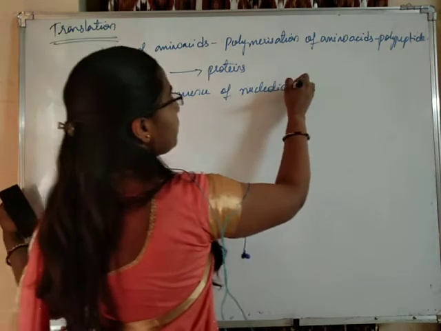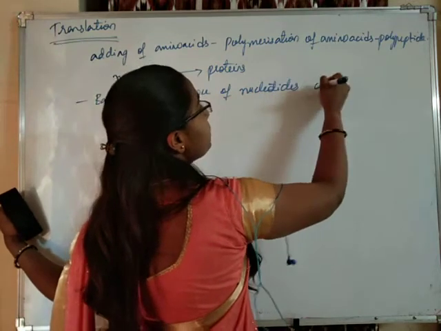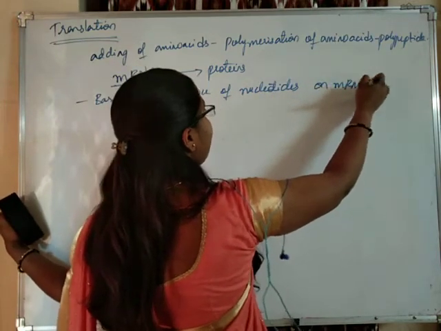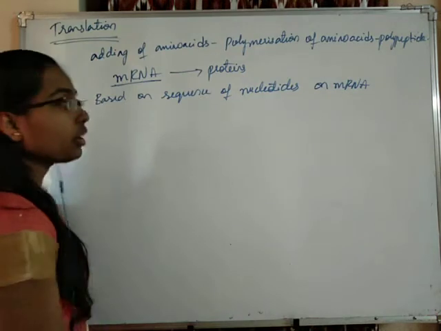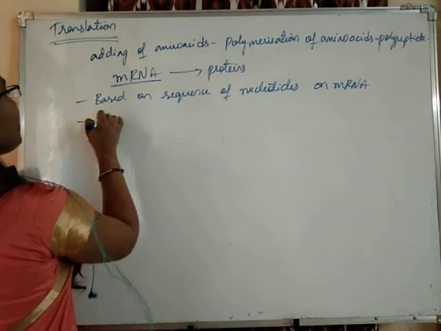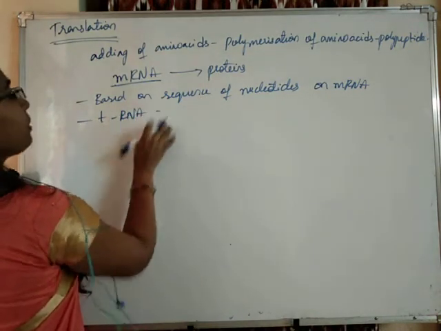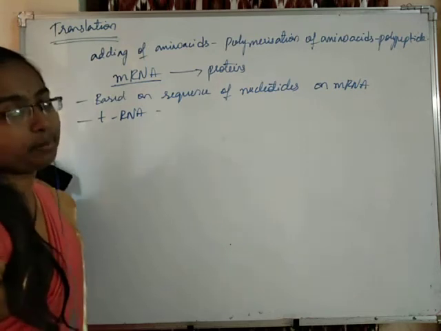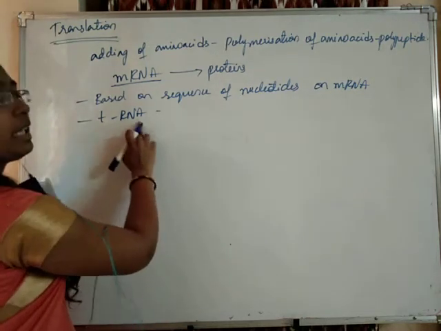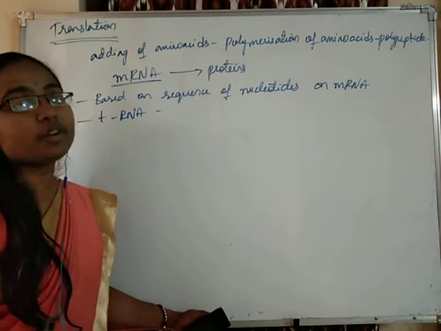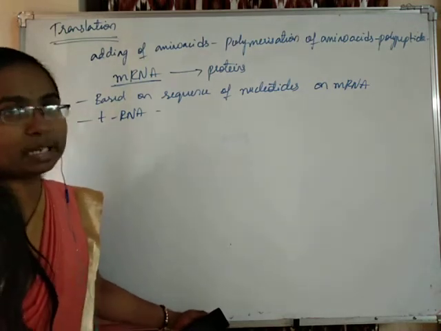Based on the sequence of nucleotides on mRNA only, proteins are formed. tRNA is very crucial in the transfer of amino acids onto the polypeptide chains.